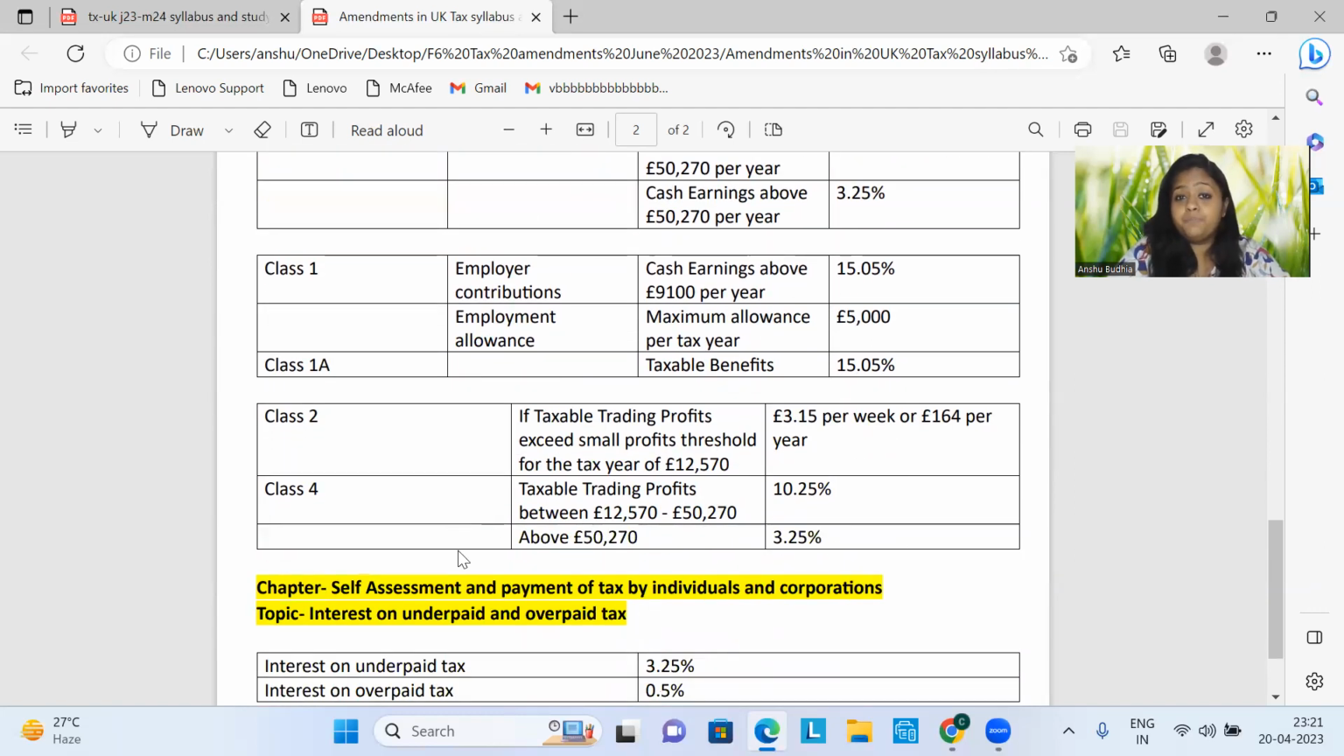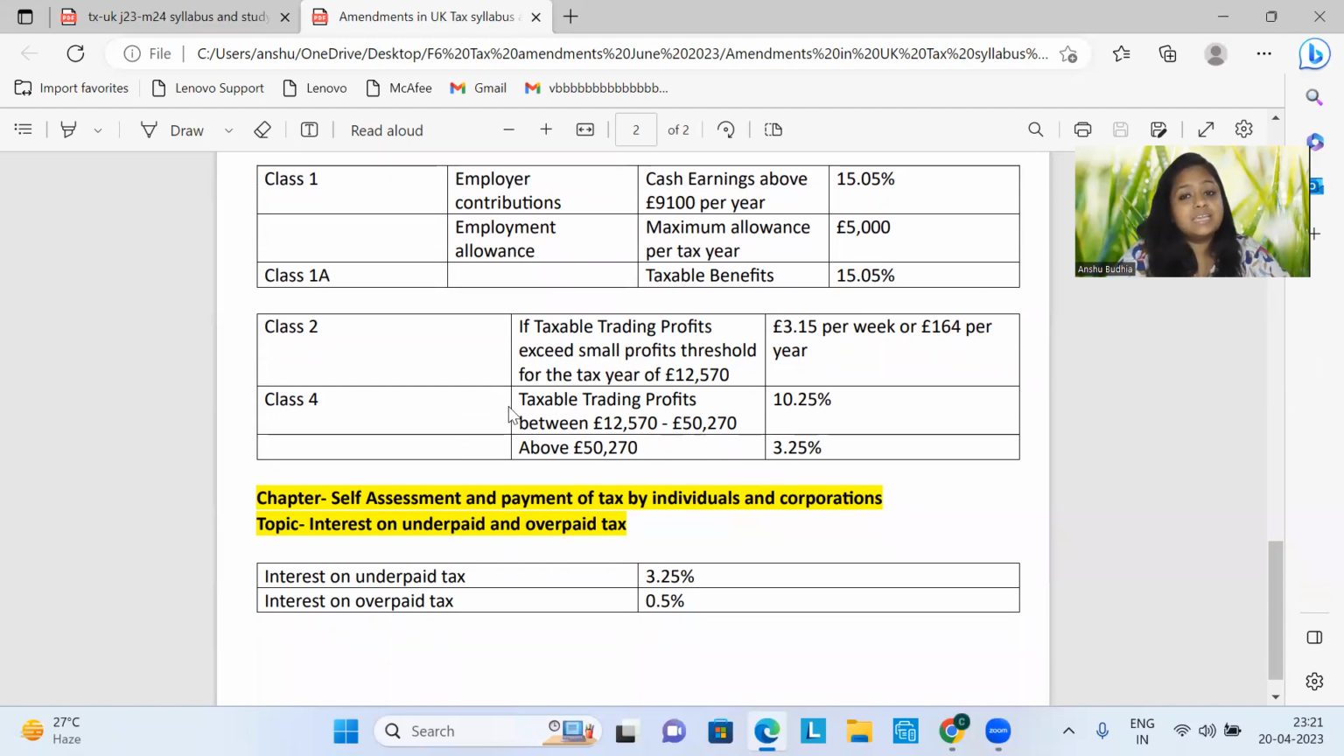Now going to self-employed people's NIC, that is class 2, class 4. Let's see the amendments. Class 2 NIC is now amended for its small profits threshold as well as the pound per week. If taxable trading profits exceed small profits threshold for the tax year of 12,570, then there is class 2 NIC to be paid by the self-employed person on the basis of a fixed rate per week for the business that has happened in the tax year. So 3.15 per week, or if it is run for the full year, then we say 164 pounds per year.